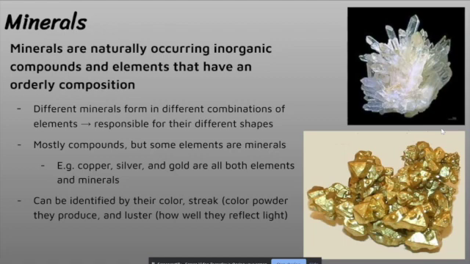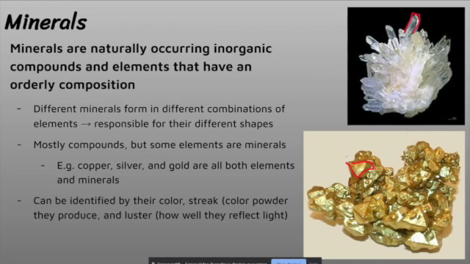So you can see over here, this mineral forms a crystal when bound together. So you have some fascinating geometry there. And down here we have gold, and when gold forms, it forms in these little square nuggets. So the different combinations of elements that exist in minerals give them different shapes. Most minerals are compounds, but some elements can be minerals as well. So for example, copper, silver, and gold are all both elements as well as minerals.